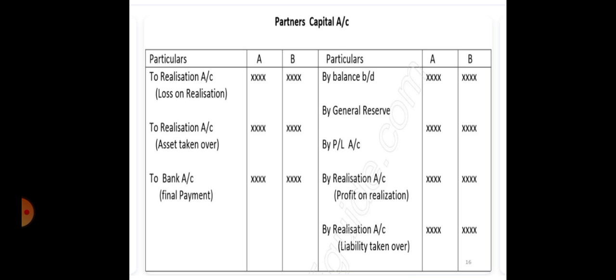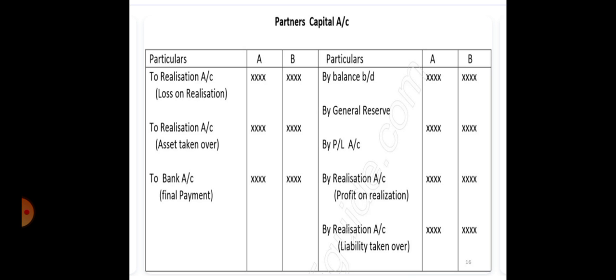If there is any profit and loss account balance, then it will also be distributed among the partners by writing as by profit and loss account. If there is profit on realization, then it will be distributed in the credit side of capital account by writing as by realization account. If any partner has taken any liability, then it will be written under credit side by realization account. If there is any loss on realization, then it will be debited under the partner's capital account, writing as to realization account. If any partner has taken any asset, it will be written under debit side to realization account.